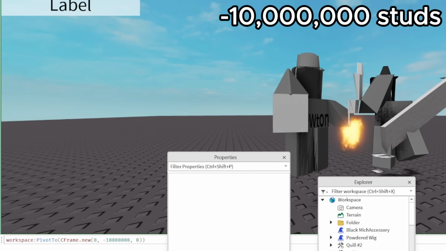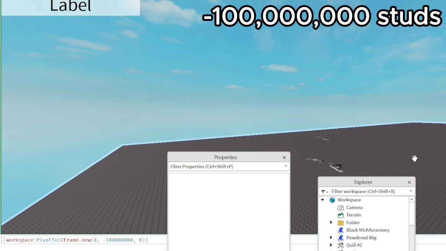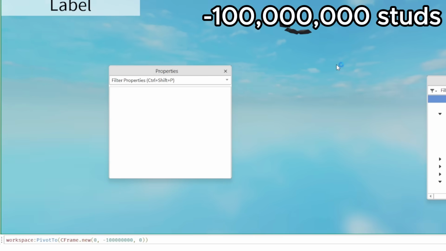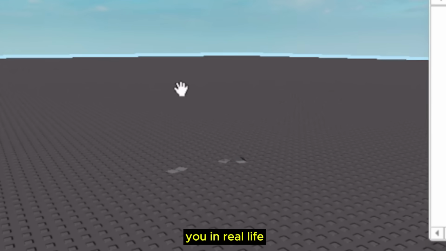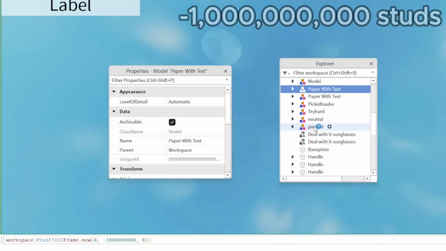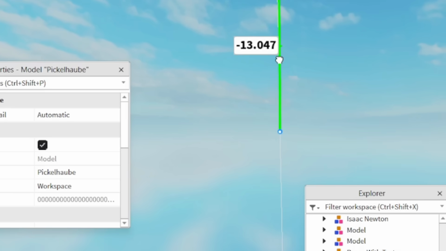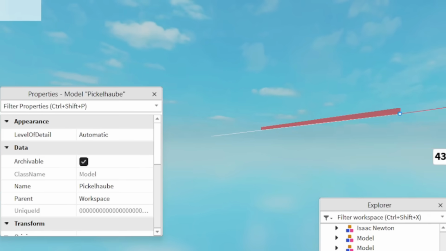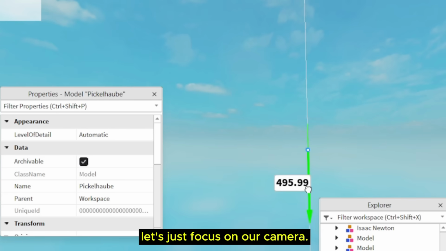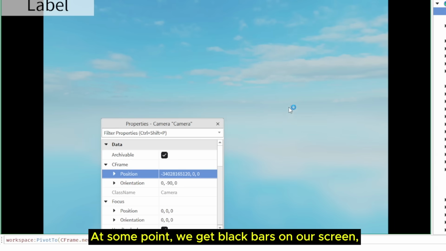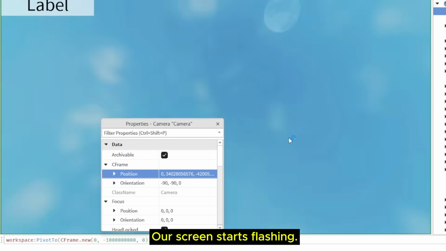But what about 100 million studs? Well, the base plate is clearly glitching out and our models now have the same height as you in real life. At 1 billion studs, well, nothing seems to be loading, but we know that stuff is there. For example, this is what it looks like to move objects. Alright, it's clear we won't be getting much textures moving forward, so let's just focus on our camera. At some point, we get black bars on our screen. And even deeper than that, our screen starts flashing.